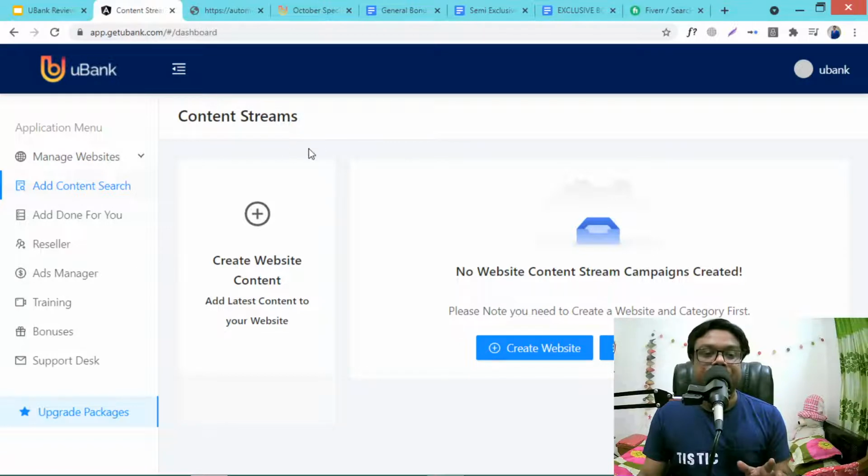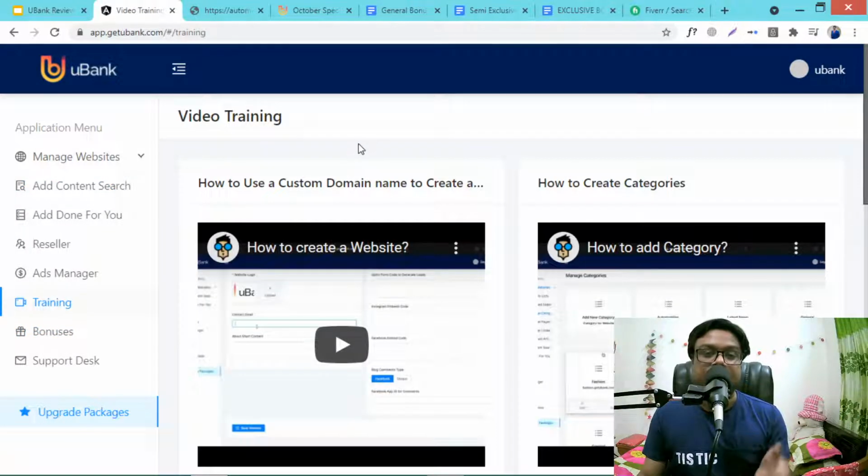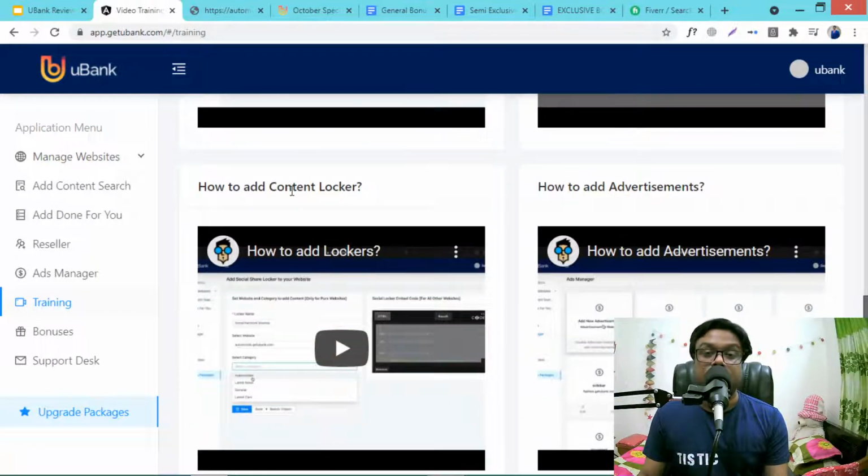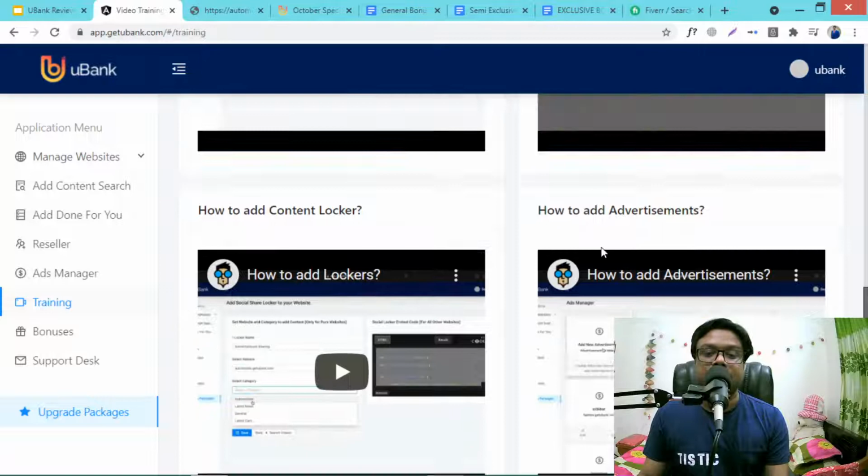So this is the full demonstration. This is the members area of Ubank. You just need to log in after purchasing to get access to this page. I highly encourage you to see this tab first before you start. This is the training, because this will help you to set up everything properly and perfectly correct. In this training you will see how to use a custom domain name, how to create categories, how to add content to your website, how to add pages, how to add a content locker, how to add advertisement and everything.